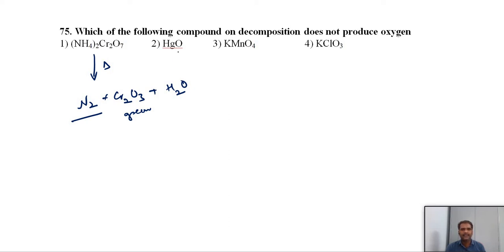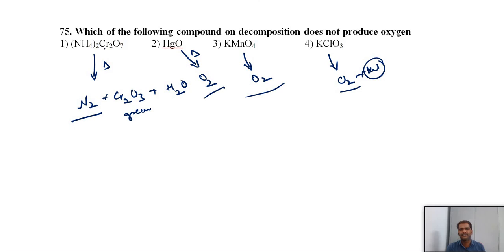And mercuric oxide, we know that silver and mercuric oxides are unstable in nature, they can easily undergo thermal decomposition and release oxygen. And potassium permanganate, we have just discussed that it will release oxygen. Potassium chlorate also, if we treat it with manganese dioxide catalyst, you will get oxygen plus KCl. So in these 3 cases you will get oxygen, but in the first case you will get nitrogen instead of oxygen.